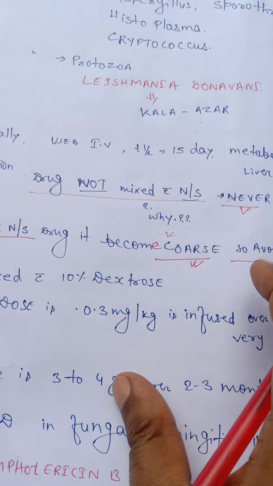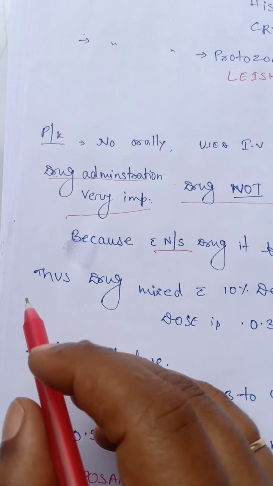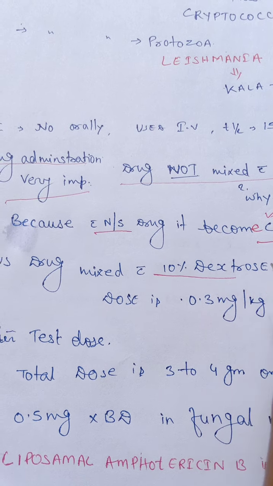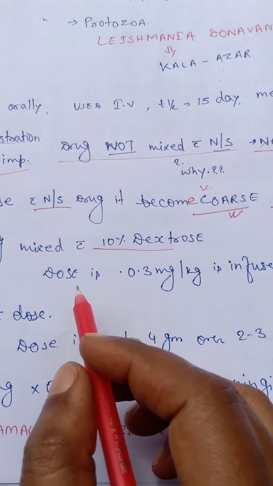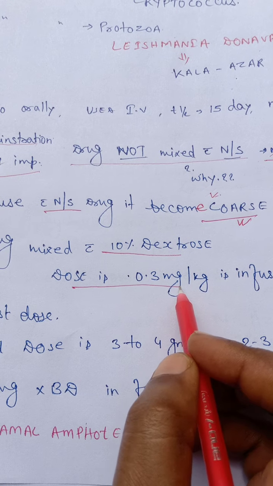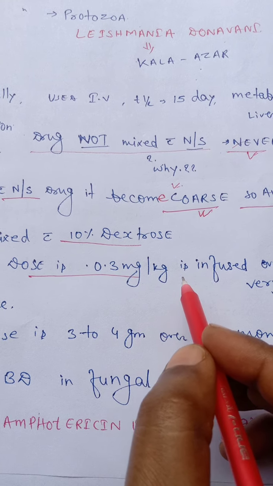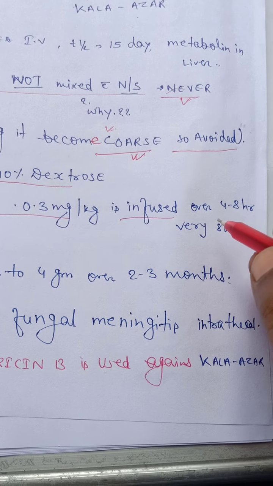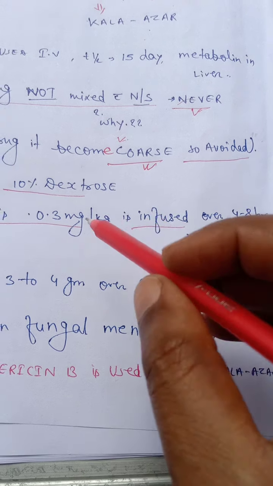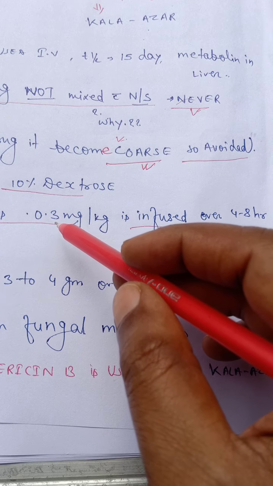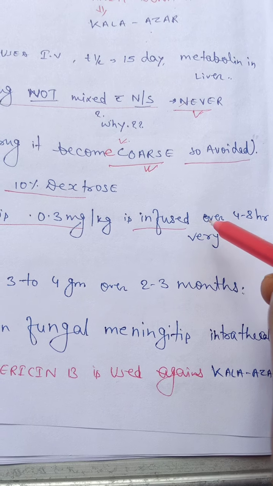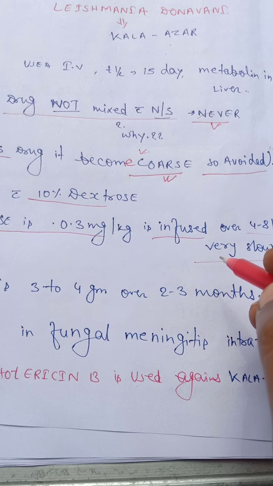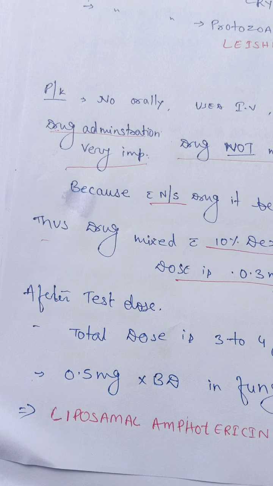Then which composition should be used? The drug is mixed with 10% dextrose, and the dose of 0.3 milligram per kg is infused. It is not injected, it is infused. It is mixed in 10% dextrose at 0.3 milligram per kg, and infused over 4 to 8 hours, very slowly. It should never be injected.